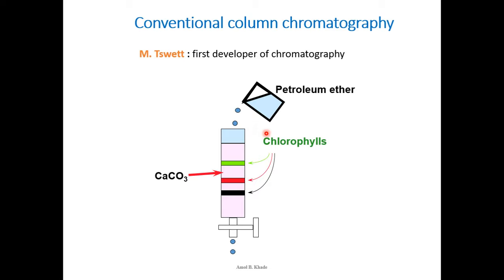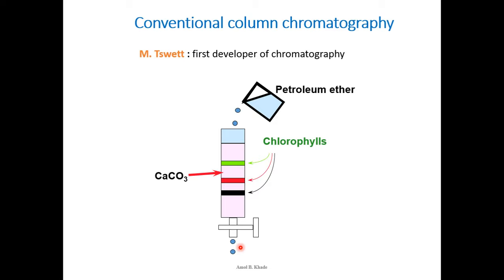Another limitation of column chromatography is time. Column chromatography usually consumes a lot of time, and it is a manual system, because manually you have to prepare the solvent system, manually add the solvent system, and manually check what compound is eluting or coming out of the column, because you do not have any detector which can detect what is eluting from the column. So either you have to use techniques like a UV tube light or the UV gun, or an iodine chamber, to detect what components are eluting.